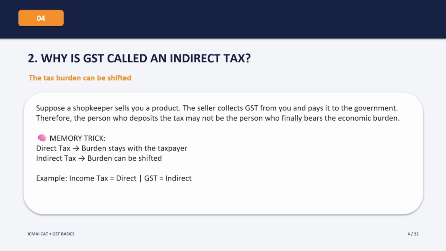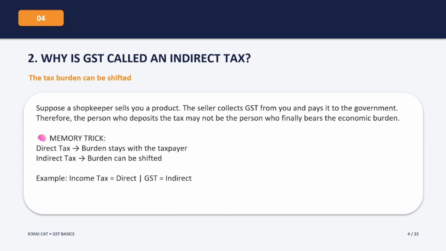Now, the next question is, why do we call GST an indirect tax? Let's understand this with a simple example. Suppose you go to a shop and buy a product. The shopkeeper sells you the product and collects GST from you. The shopkeeper then deposits that tax with the government. So, the shopkeeper is the person collecting and paying the tax to the government. But who ultimately bears the economic burden? You, the consumer. So the person who deposits the tax and the person who finally bears the burden can be different. That's why GST is called an indirect tax.